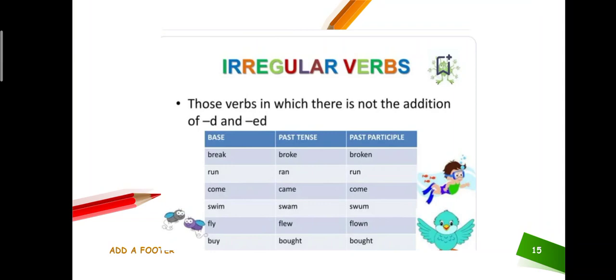And buy, bought, bought. Bought and bought are both the same; they will remain the same in the past tense and past participle. The second form and third form of the verb both remain the same.